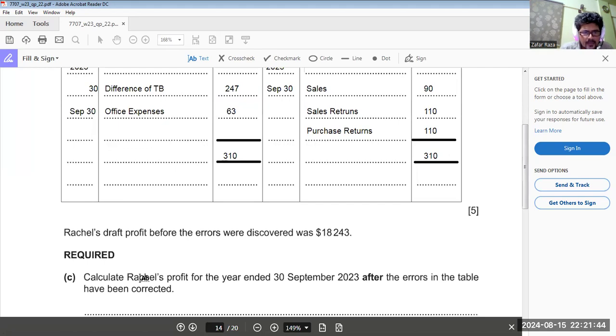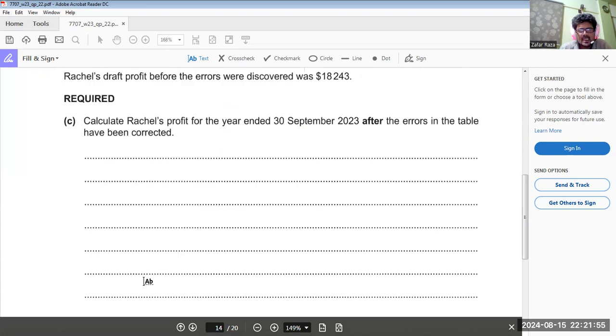Raquel's draft profit before the error was discovered was $18,243. Calculate Raquel's profit for the year ended 30 September 2023 after the errors in the table have been corrected. Okay. So what is the drafted profit? $18,243.